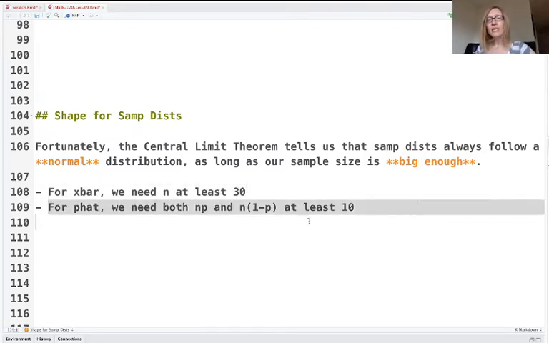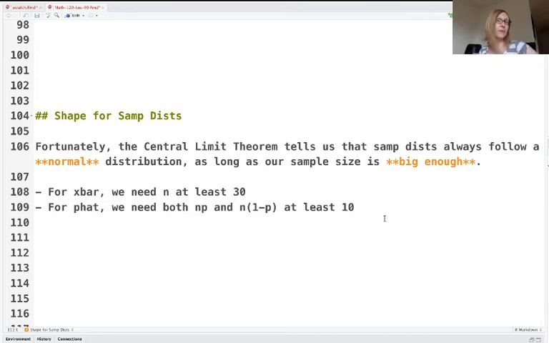If we're talking about sample proportions, then we need to make sure that both n times p and n times 1 minus p are at least 10. That might seem a little weird. What it means is we need to have at least 10 that are in the category and at least 10 that aren't in the category. Again, feel free to pause on the screen. I'm going to show you right now some examples of how to use these things.